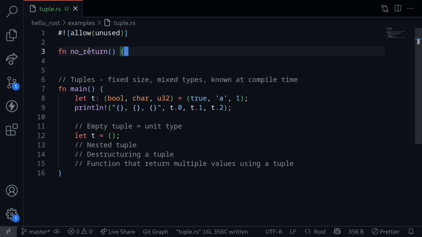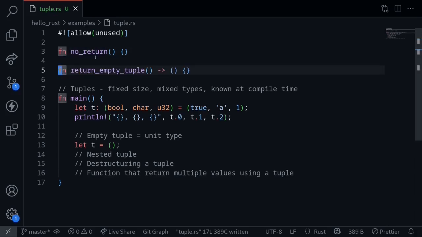For example, here I have a function called no_return. This function does nothing and also returns nothing. This function is the same as the function return_empty_tuple. This function does nothing and then returns an empty tuple. This empty tuple that is being returned is called a unit type. Now you might be thinking that this unit type is useless. However, once you start working with Rust, you'll see this unit type used often.